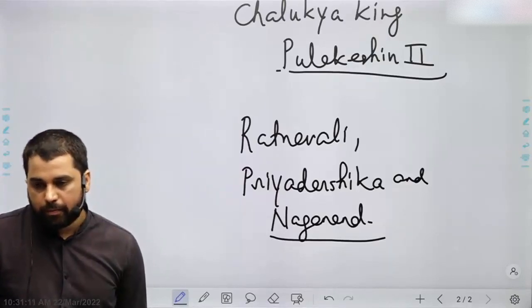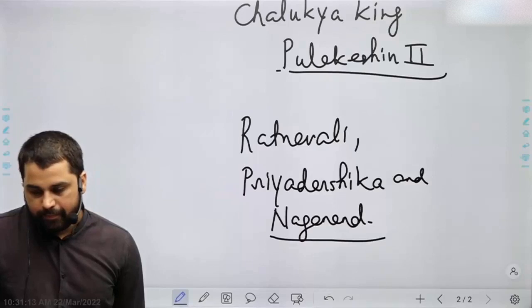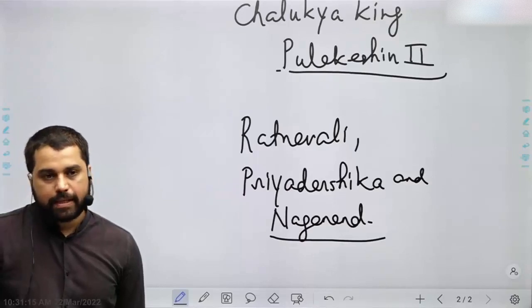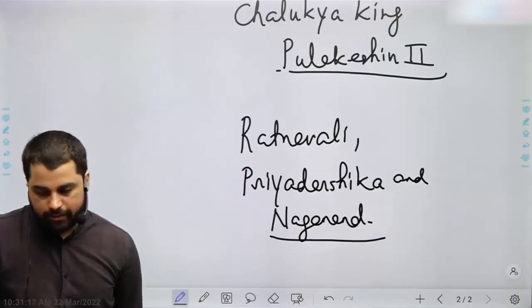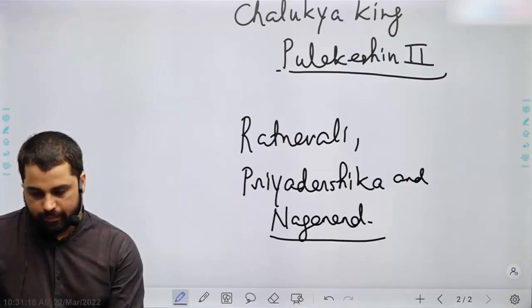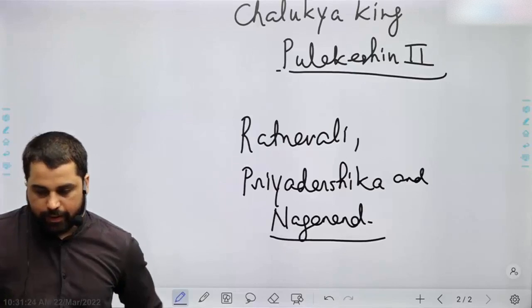He also provided a large sum of money to the Nalanda University.